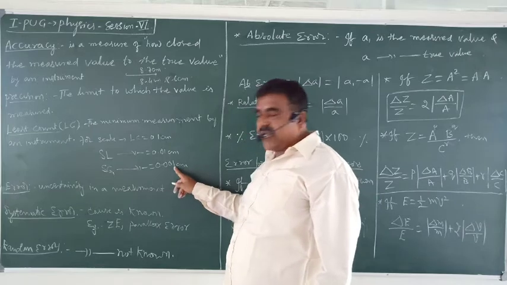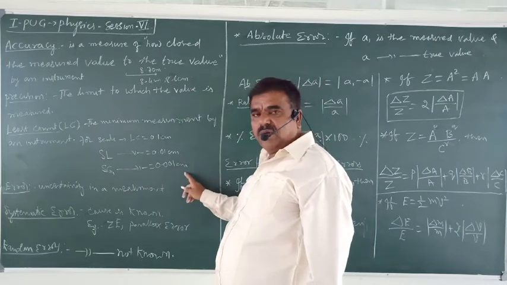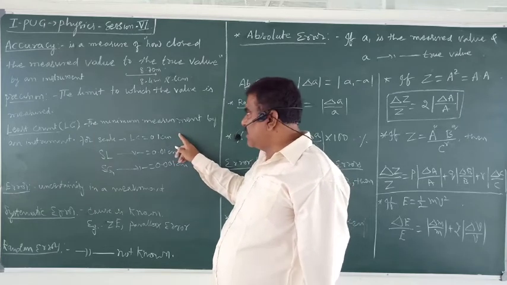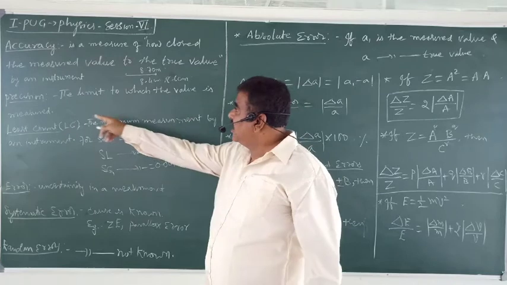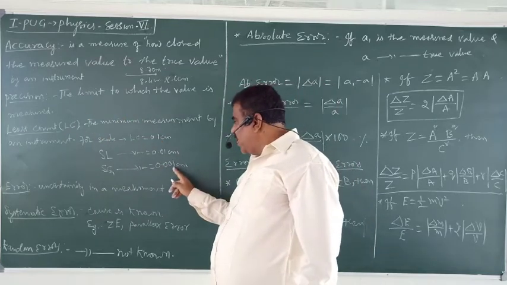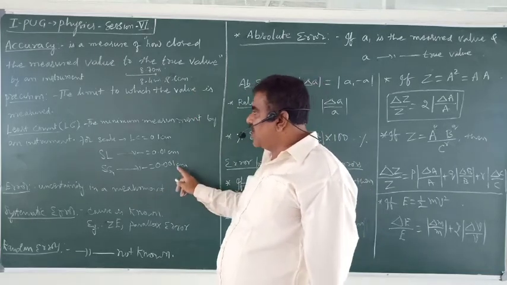If you use screw gauge, precision of measurement will be more. Precision is more here, precision is less here, precision is still less here. The limit to which the value is measured, the limit is up to third decimal place. That is the meaning of precision.